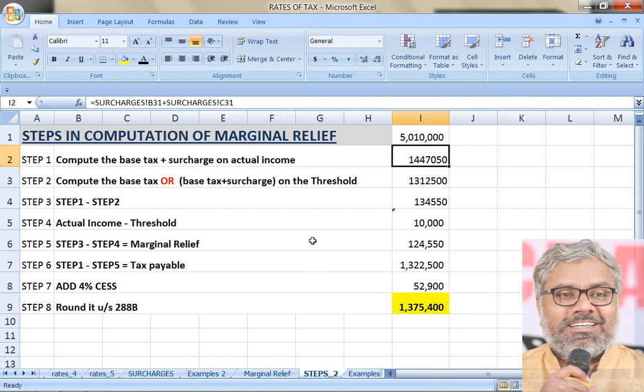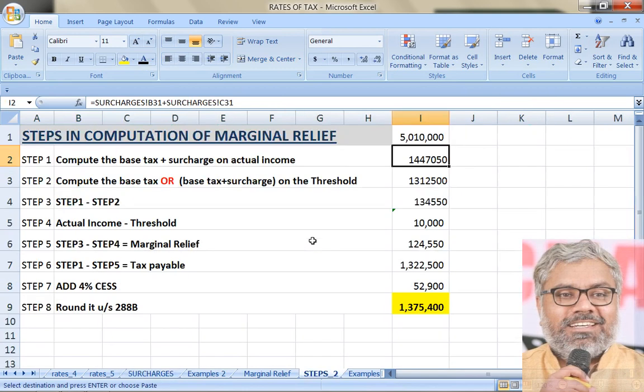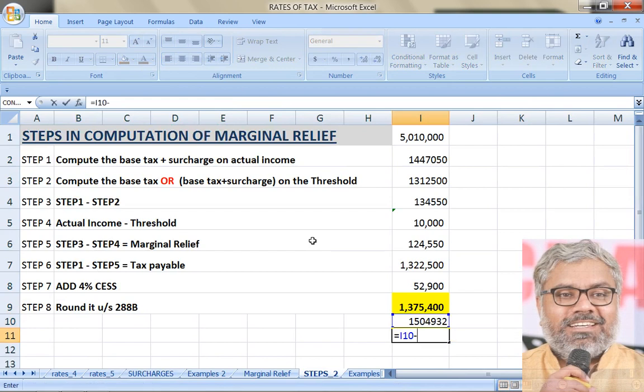But earlier what we calculated, including the cess, for this guy was 15 lakhs 4,932. Just for understanding purposes, if you take this number and see the difference here, you can understand the benefit that is given by marginal relief. How much is that? 1,29,532 rupees benefit is there.